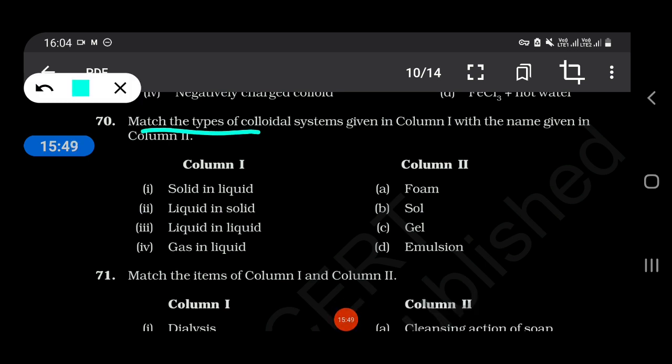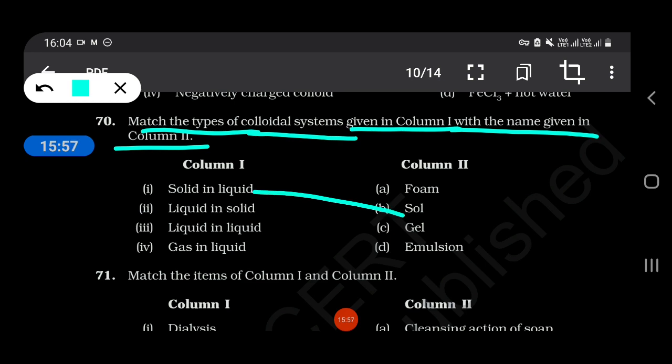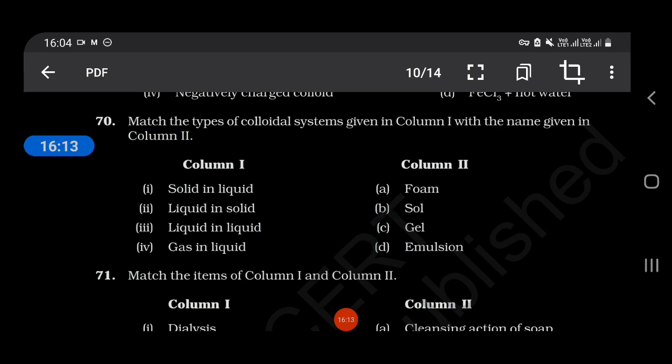Match the types of colloid solution given in column 1 with the name given in column 2. Solid in liquid, sol. Liquid in solid, gel. Liquid in liquid is emulsion, and gas in liquid is foam.